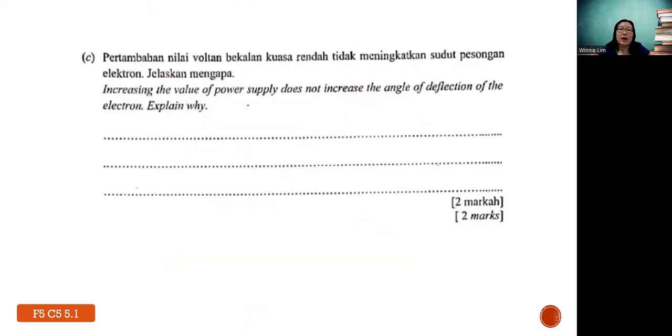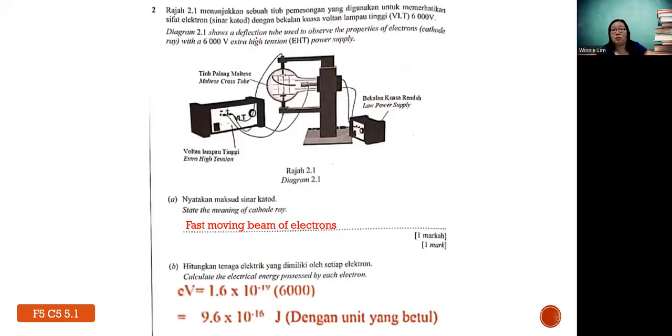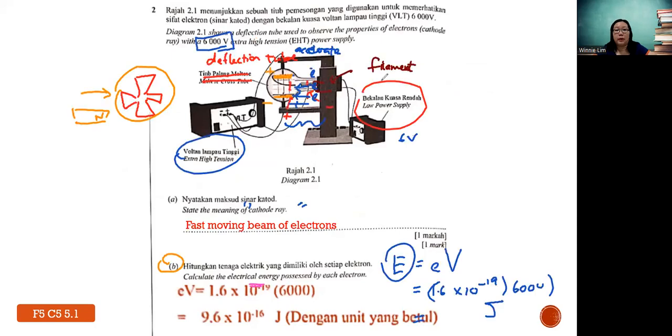Next part. Increasing the value of the low power supply does not increase the angle of deflection of the electron. Why? Just now teacher mentioned, right? The small power supply is for what? For you to produce electrons. If we want this deflection of the angle, I use purple color, that means it will shift up, it will shift even more. That means you increase the EHT, not the small power supply. So that's why it does not have any effect.